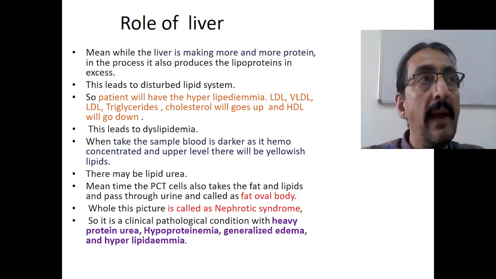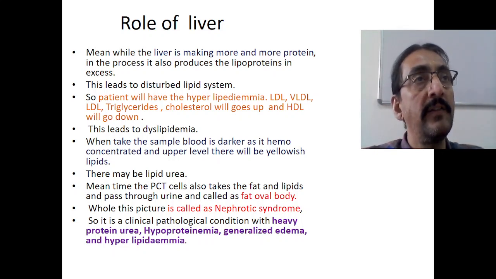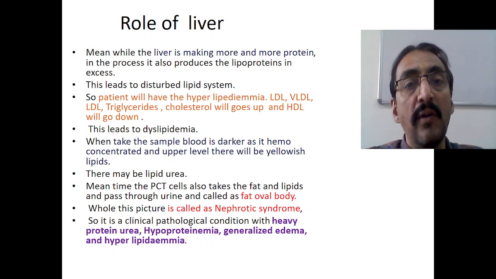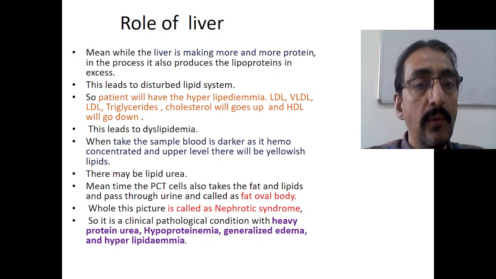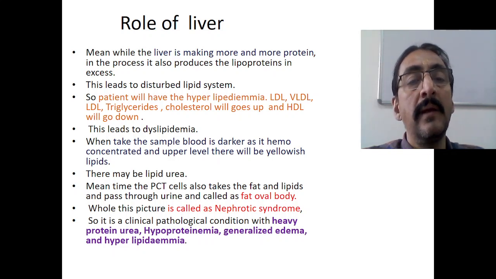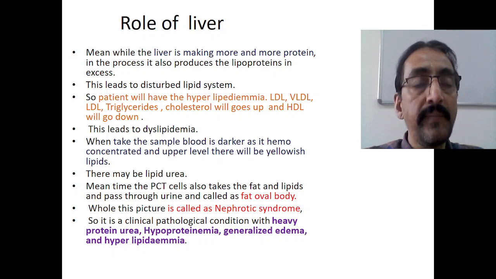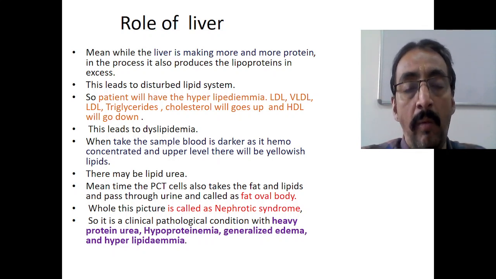So the patient will have hyperlipidemia. The first presentation is that the patient will have hyperlipidemia: low density lipoproteins, very low density lipoproteins, triglycerides, cholesterol, everything will go up, and the HDL will go down. High density lipoproteins will go down, while the low density and very low density lipoproteins go up. So this condition is not simply a disturbed lipid system; it is now called dyslipidemia.